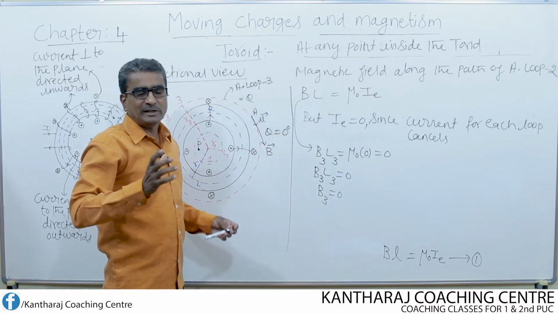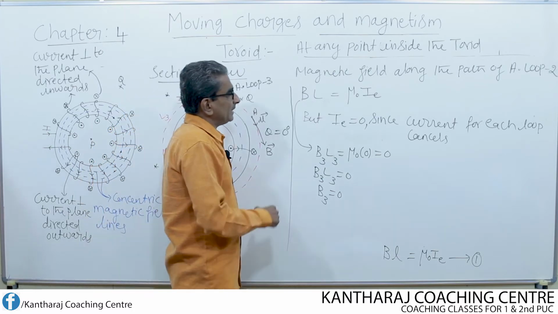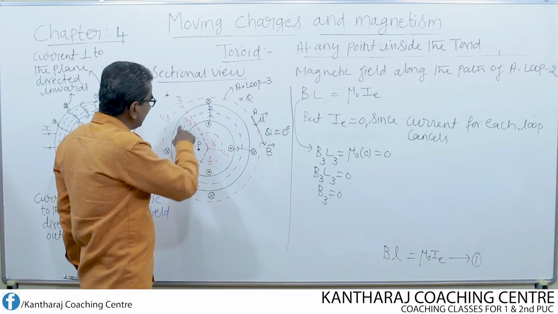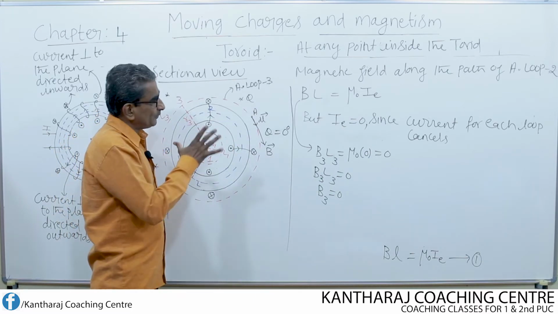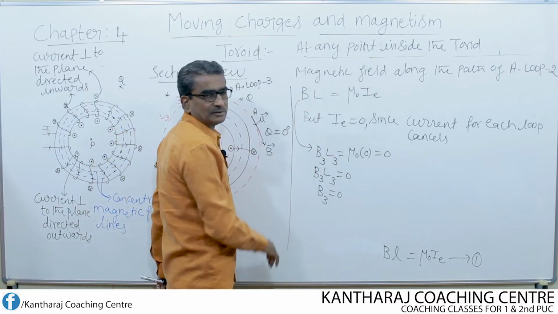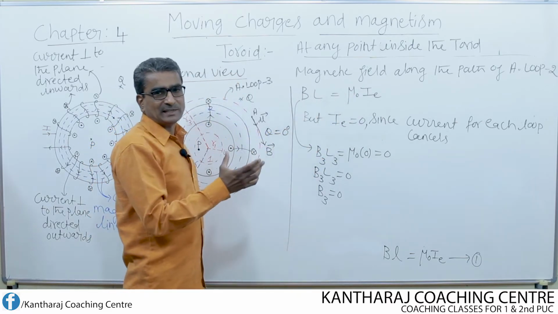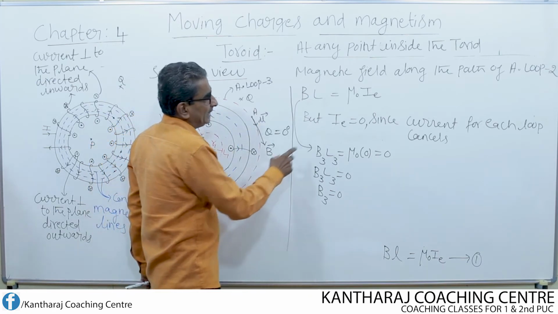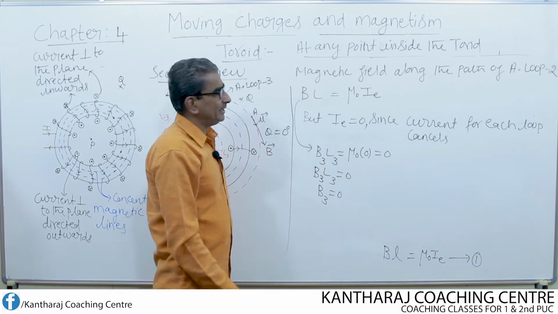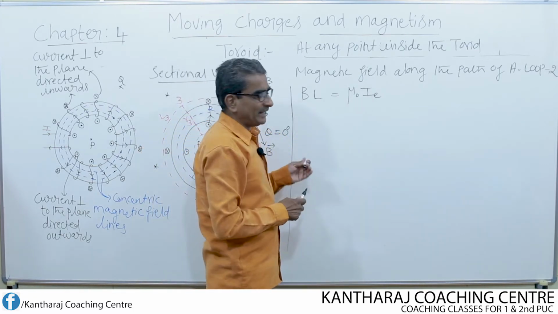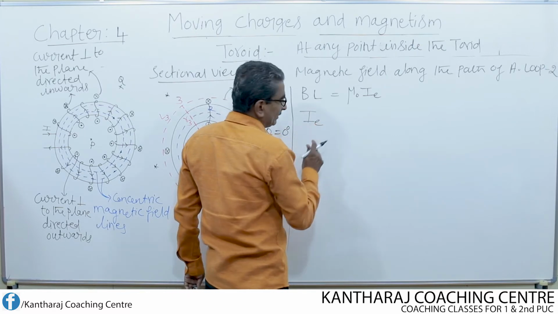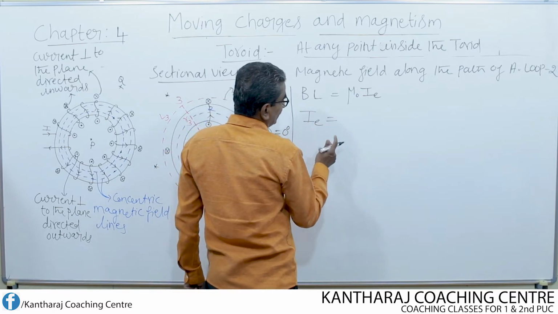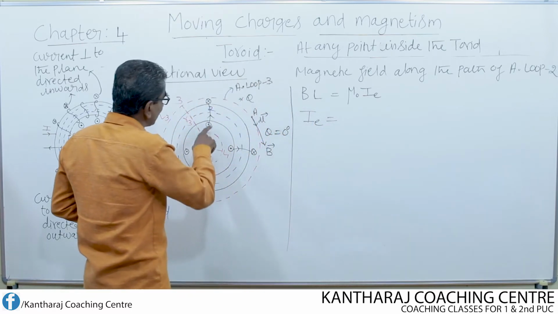Now all that we need to do is find the value of the current enclosed within the Ampere loop 2. So find the value of IE and substitute, so that we get the magnetic field due to a toroid carrying current. Now let us find the value of IE. The current enclosed within the Ampere loop 2 is given by the current flowing through each turn.